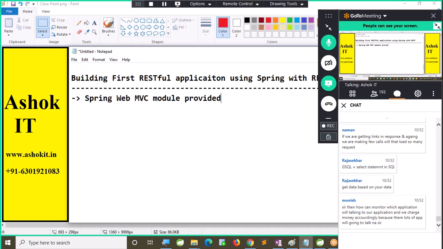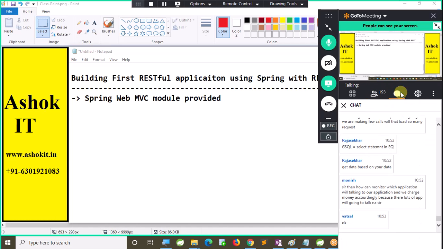Guys, please stop messaging in the chat box. A lot of things are coming. Please concentrate on the class. Please don't type any messages, it will disturb others. If I ask a question, then only type it. Otherwise, don't type anything. In this GoToMeeting, I don't have an option to stop this chat. That is the problem.